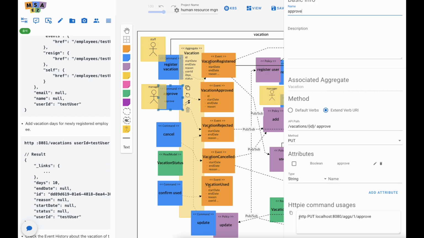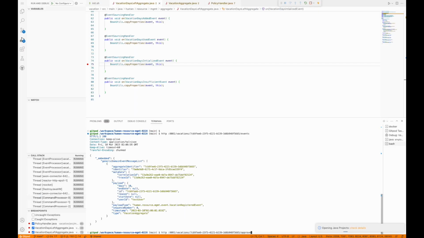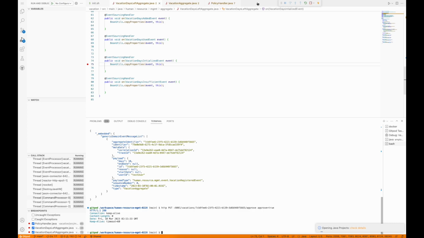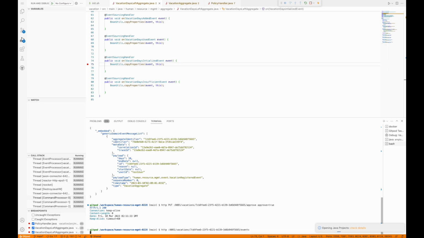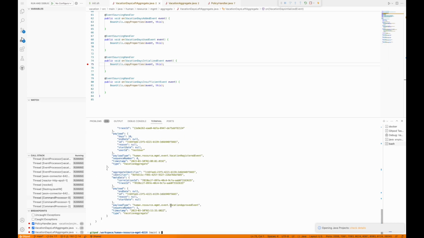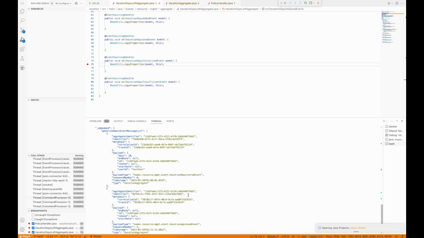So we can make it as a command like http put port number and approval. So put, you set the Boolean value into true, so I'll say approve equal true. It's done well. So if you check the event once more, you can see the vacation approve event is added on the history.